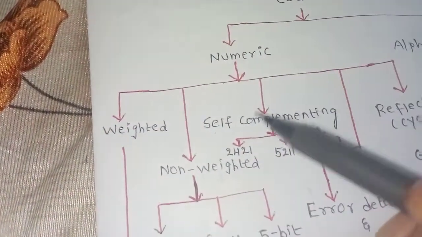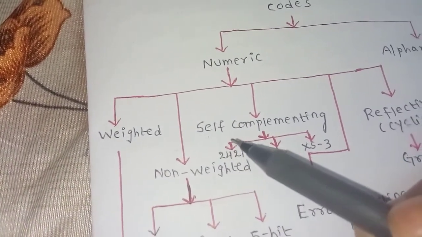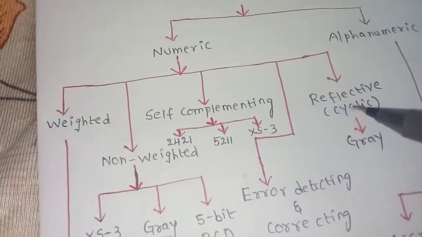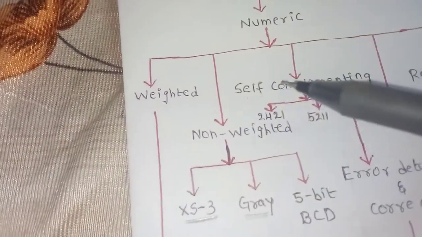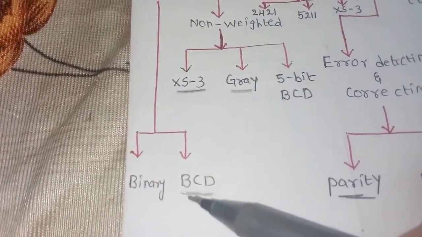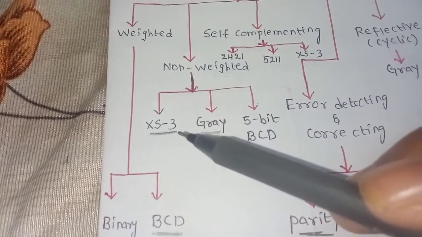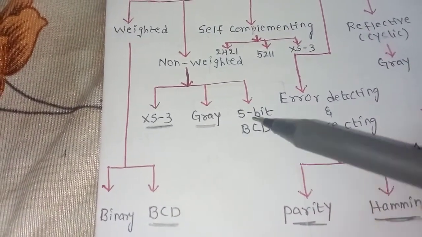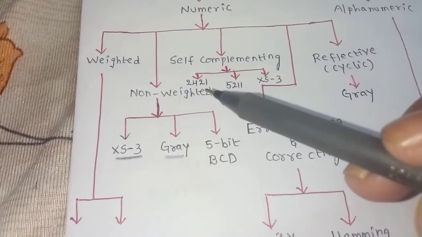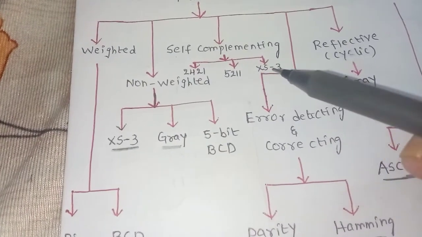Again, numeric codes are classified as weighted codes, non-weighted codes, self-complementing codes, error detecting and correcting codes, reflective and cyclic codes. Now weighted codes are classified into binary codes and BCD codes. Non-weighted codes are classified into XS3, gray code, 5-bit BCD code. Self-complementing codes are classified as 2421 code, 5211 code and XS3 code.